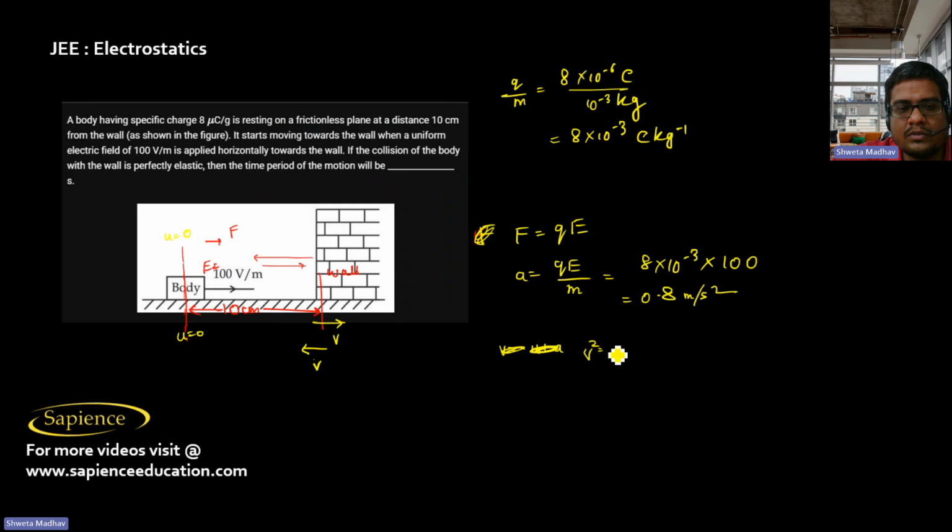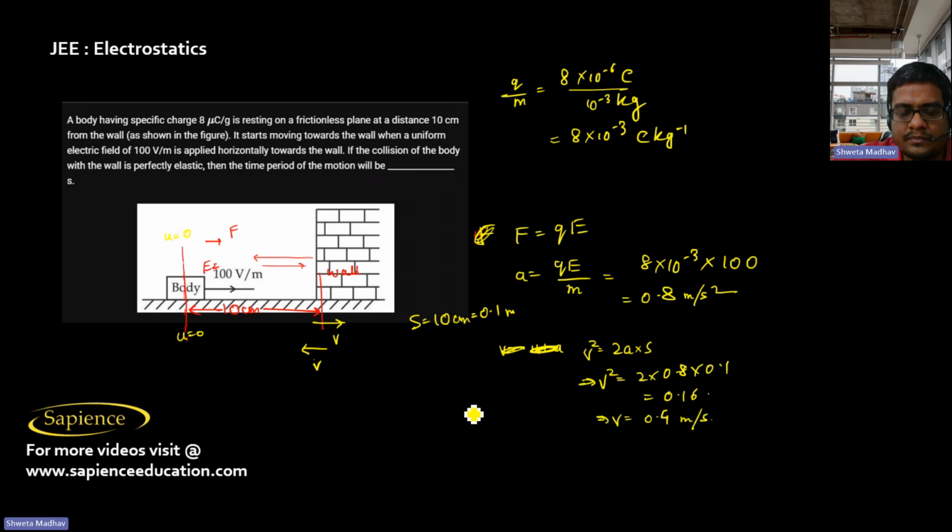So v square will be equal to 2a into s, and here s is 10 centimeter, which is 0.1 meters. So v square is 2 into 0.8 into 0.1, which is 0.16. So therefore v will be equal to 0.4 meter per second.